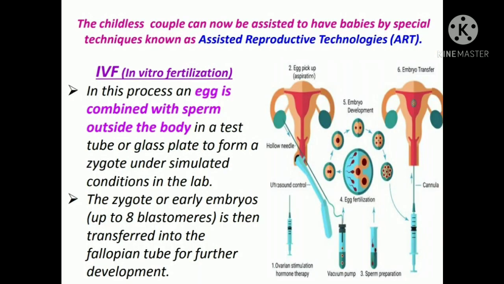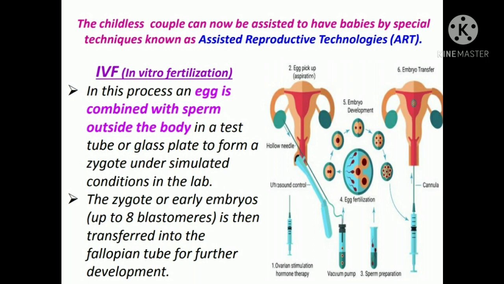The childless couples can now be assisted to have babies through certain special techniques commonly known as assisted reproductive technologies, that is ART. This is given to childless couples who can have a child in their life through this technology. Among them, the first one is IVF, that is called in vitro fertilization.